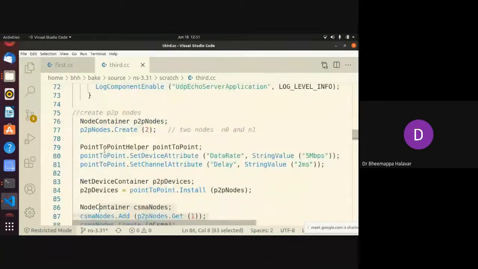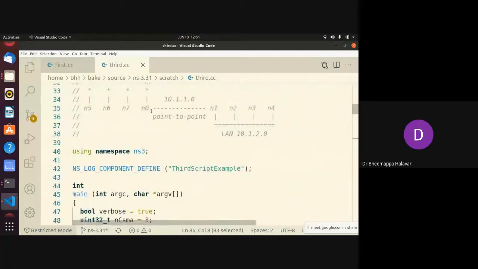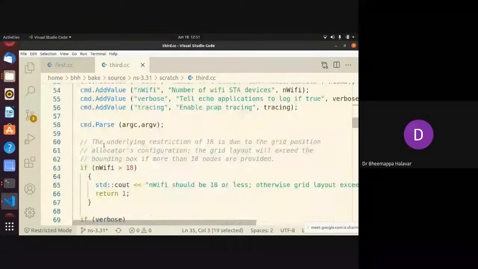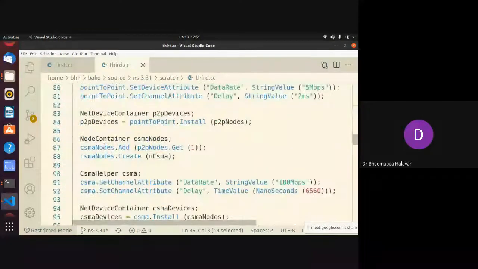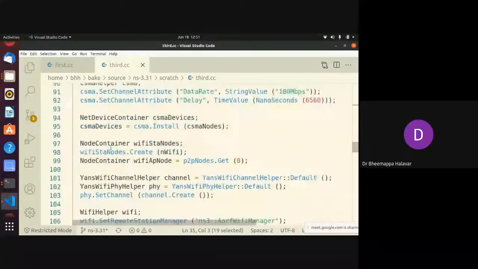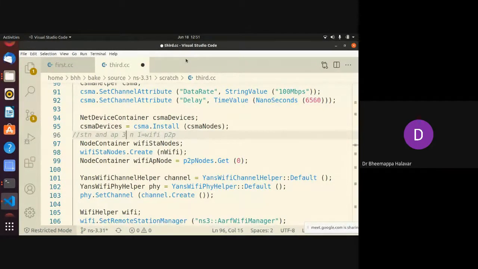Then we'll move on to the second part, wireless. How do you define wireless? As I said, we have to add a container with respect to Wi-Fi. In Wi-Fi, there are two types: a station node and an access point. How many station nodes are there in the topology? 3 and 1 access point. This access point has both Wi-Fi and P2P, and these 3 nodes have only Wi-Fi, in the Wi-Fi container.